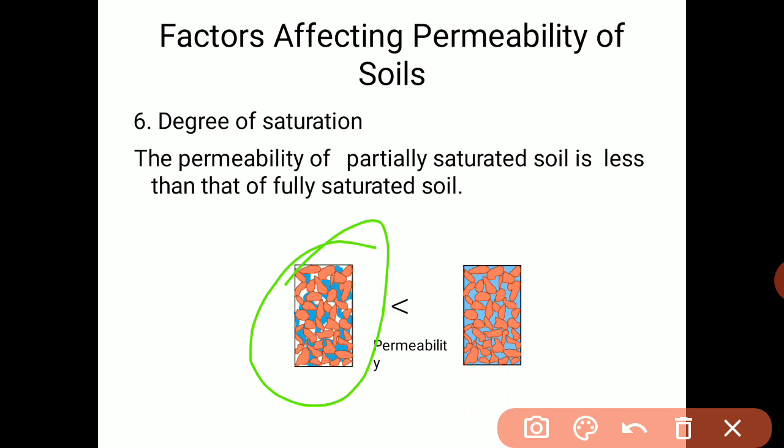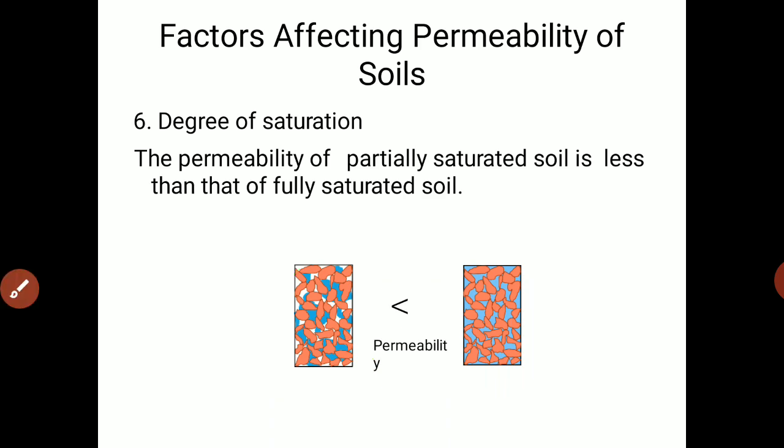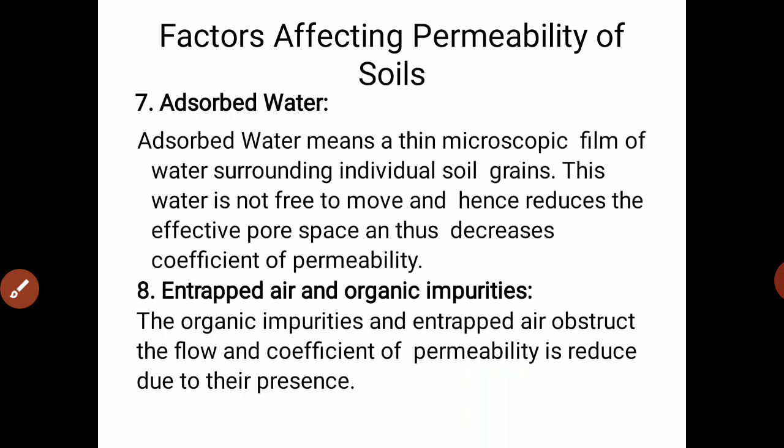So the permeability is less, because some of the space is occupied by air. For fully saturated soil the permeability is higher, because there is no air content and the soil is fully occupied with water.